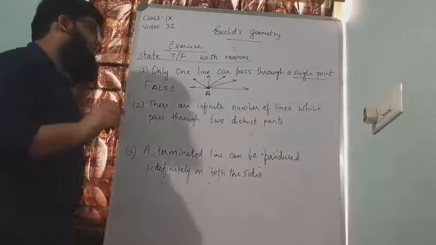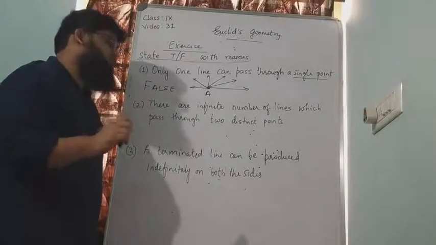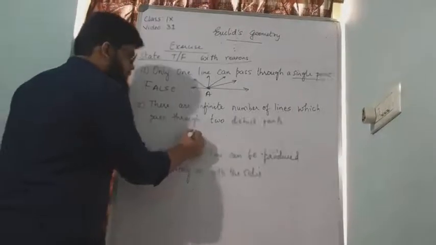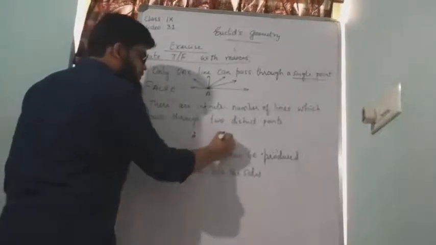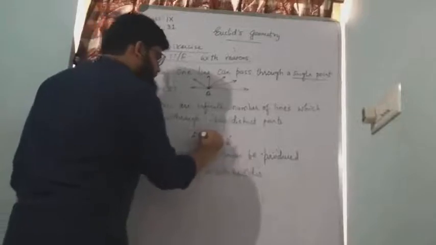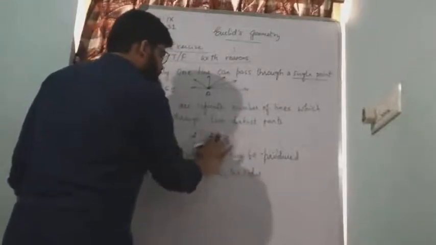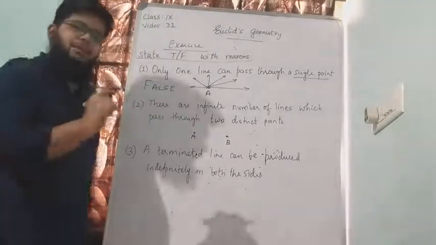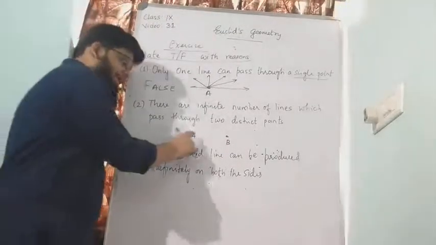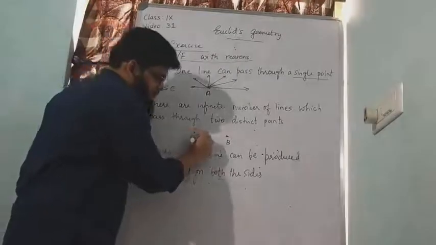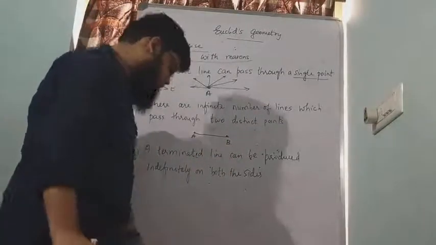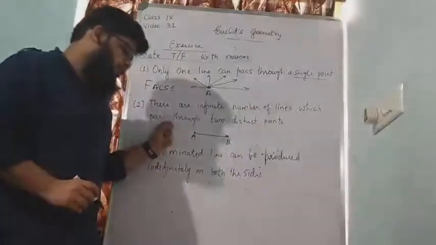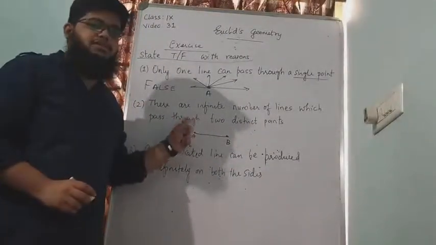Second one, there are infinite number of lines which pass through two distinct points. So there is a point A here and another point B. Okay. How many lines can be drawn between A and B? Between A and B, only one. Can you try to recall postulate number 1? Postulate number 1: given two distinct points, there is a unique line that passes through them.